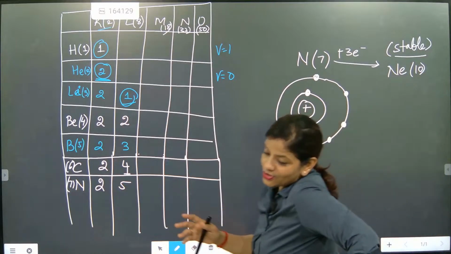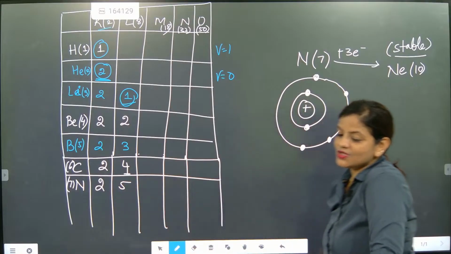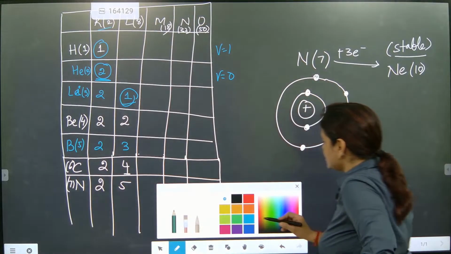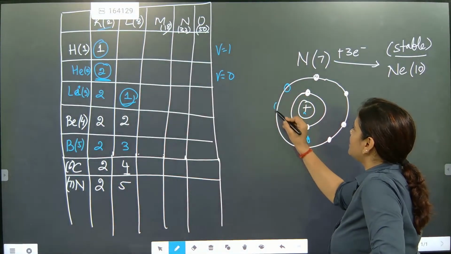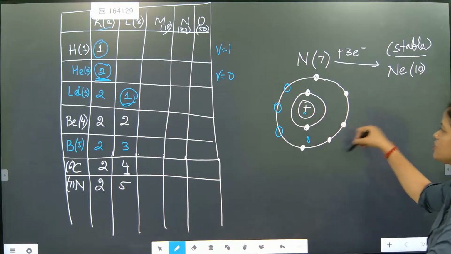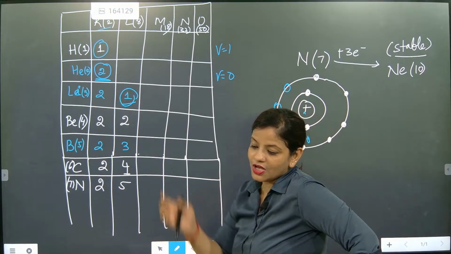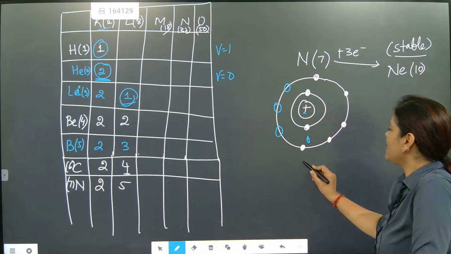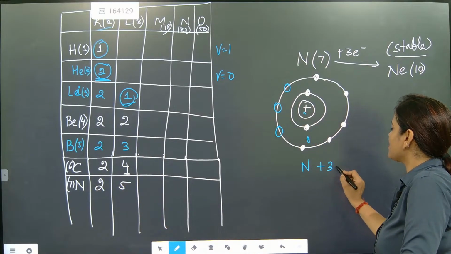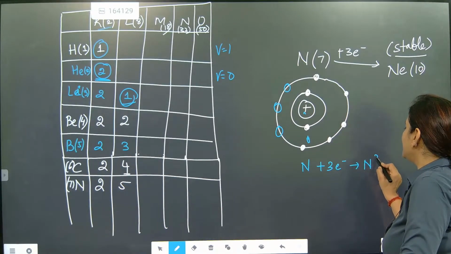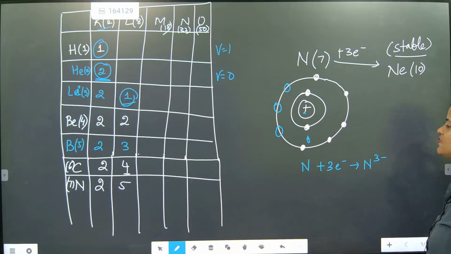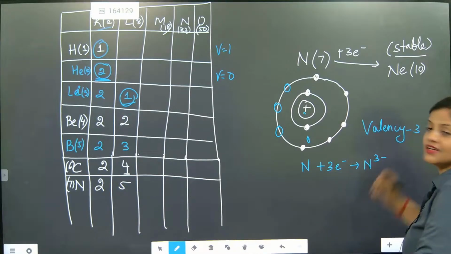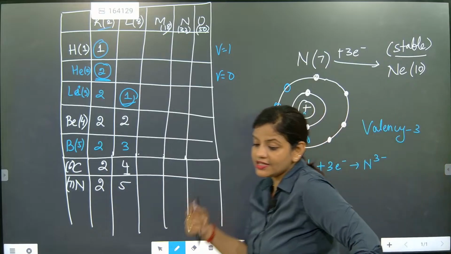So nitrogen wants to become like neon. Nitrogen wanted 3 electrons. Once it receives these 1, 2, 3 electrons, its outermost orbit will have how many electrons? 8 electrons. But nitrogen is not giving, it is needing. So once nitrogen takes 3 electrons, it will become N3 minus. Understood? So its valency is how much? Its valency is 3. But it is not giving, it is taking.